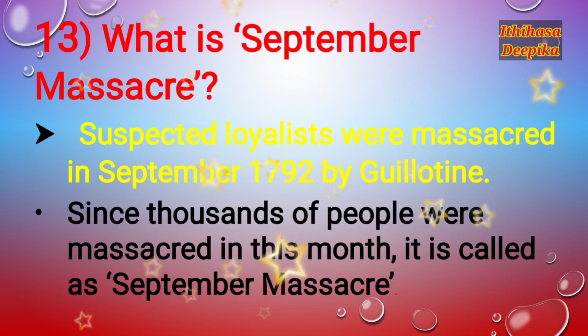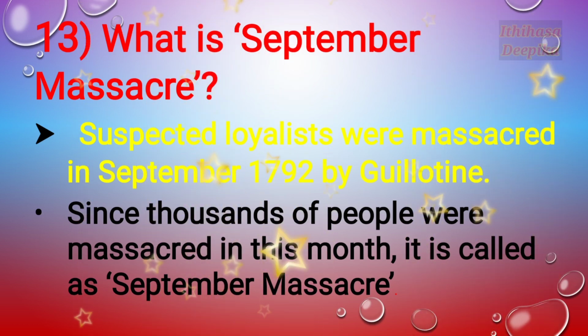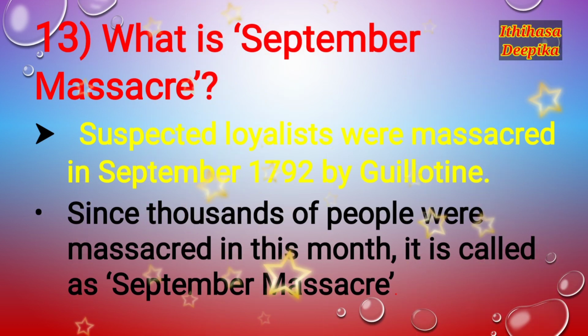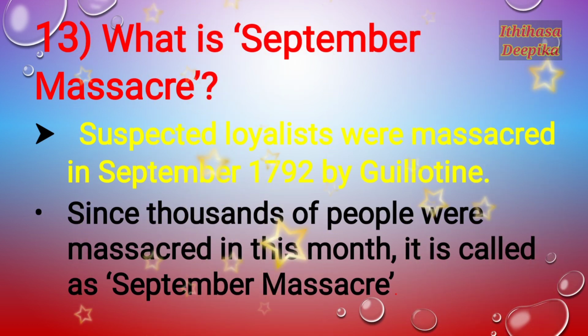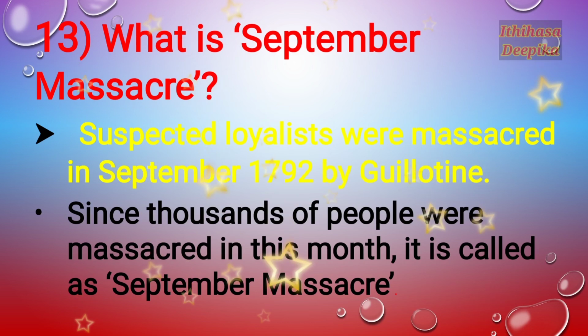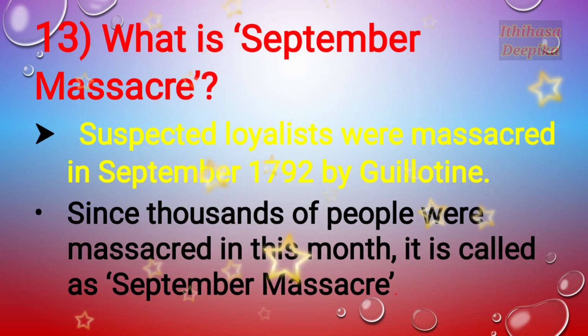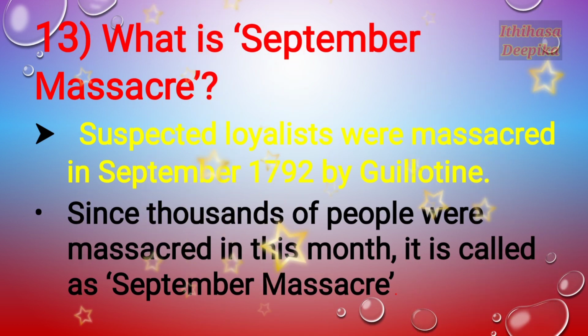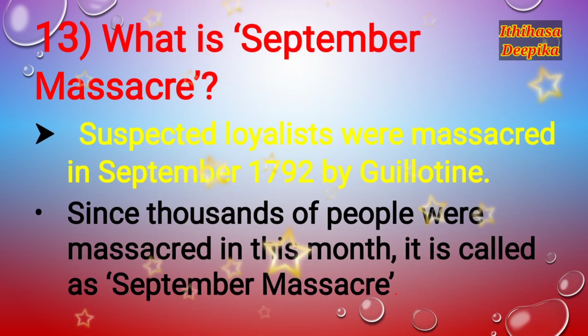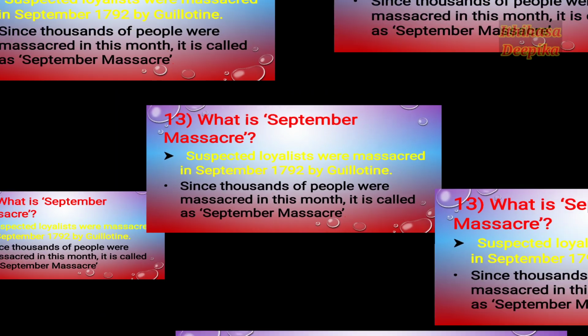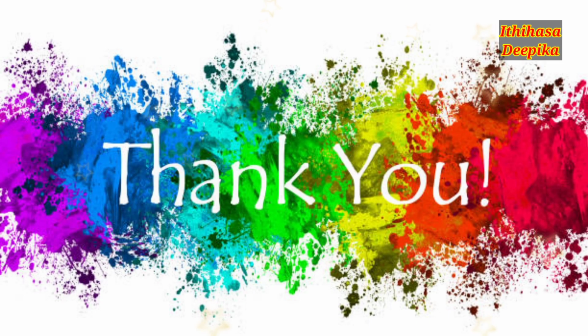Since thousands of people were massacred in the month of September, it is called the September Massacre.